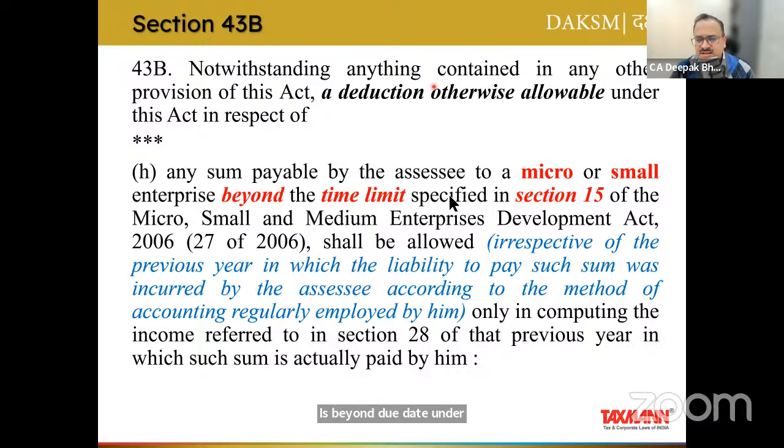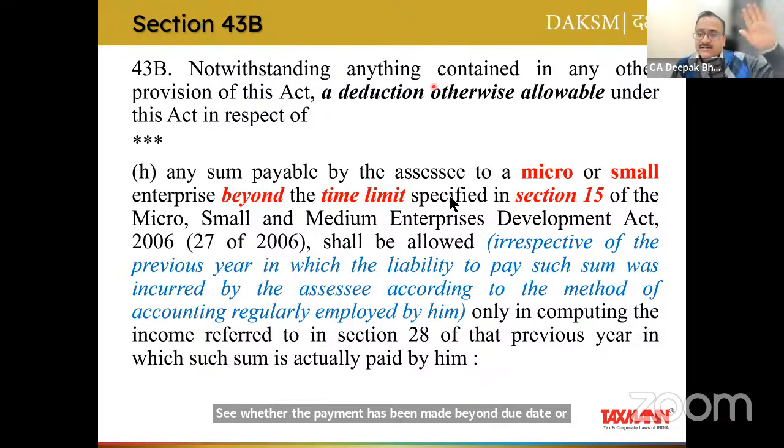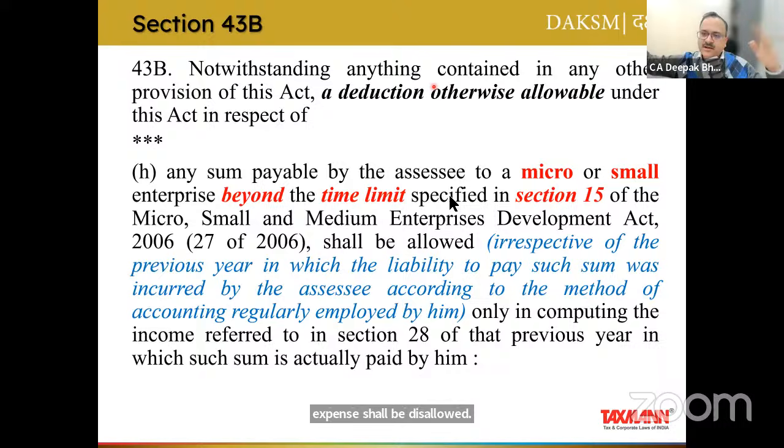Yes, then obviously the disallowance has to be made. But let's say there is a case where the due date falls in the next financial year. In that case you need to go into the next financial year also and see whether the payment has been made beyond the due date or not. If payment has been made beyond the due date, then the expense shall be disallowed. If payment has been made within the due date, then the expense shall be allowed. So this kind of exercise you need to do.